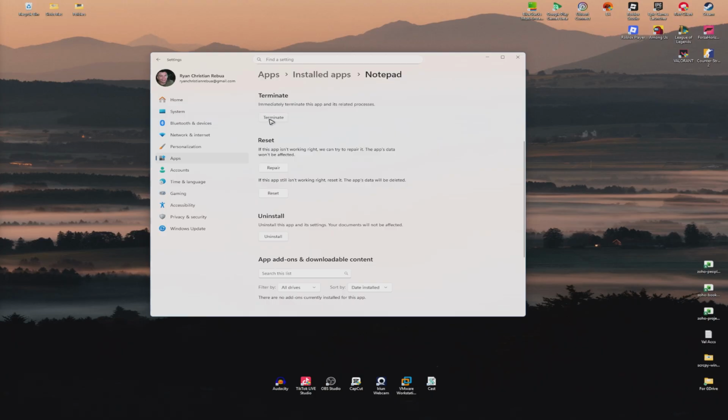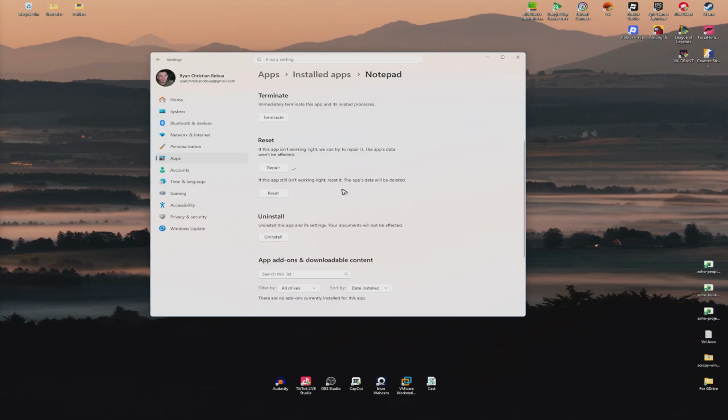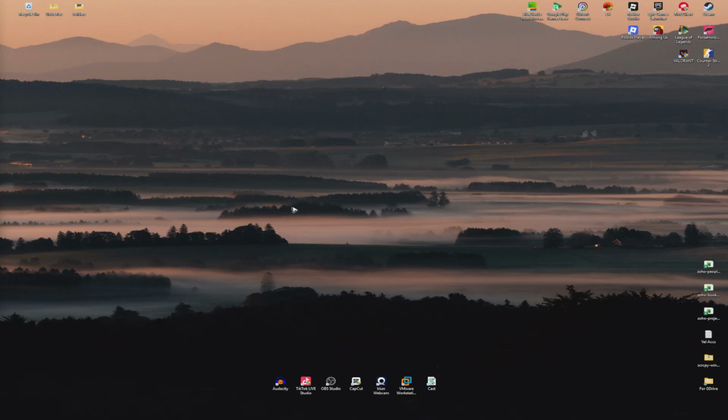Now, in here, just go ahead and click on terminate first. Okay, terminate, and then click on repair. Wait for it, and once that's done, go ahead and open up the app. If it works, well, you're good to go. If not, just click on reset right here. All right, click on reset, and after that, everything should work perfectly fine.